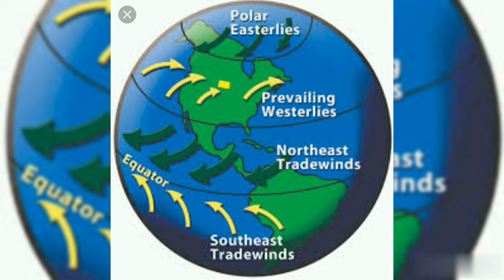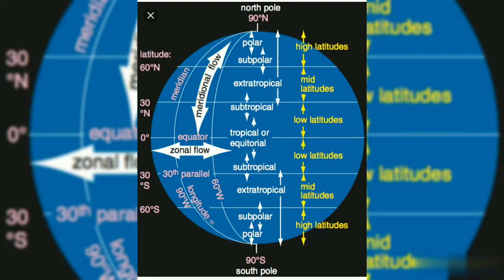The velocity of the westerly wind, that is the speed of the wind, becomes so vigorous and fast that at 40 degrees latitude it is called the roaring 40s, at 50 degrees latitude the furious 50s, and at 60 degrees latitude we call it the screaming 60s.